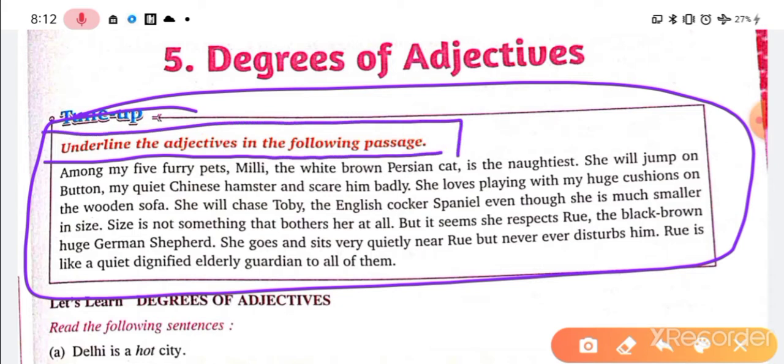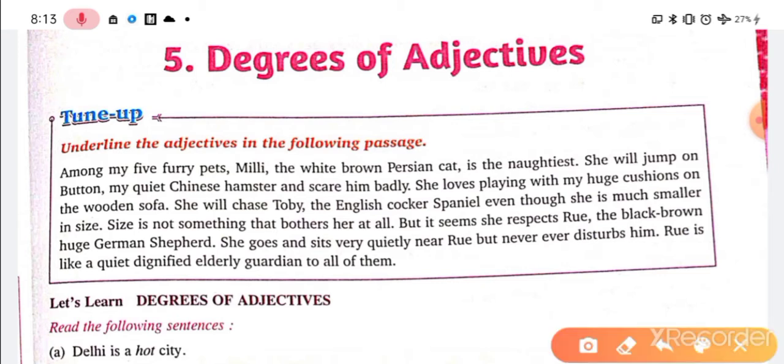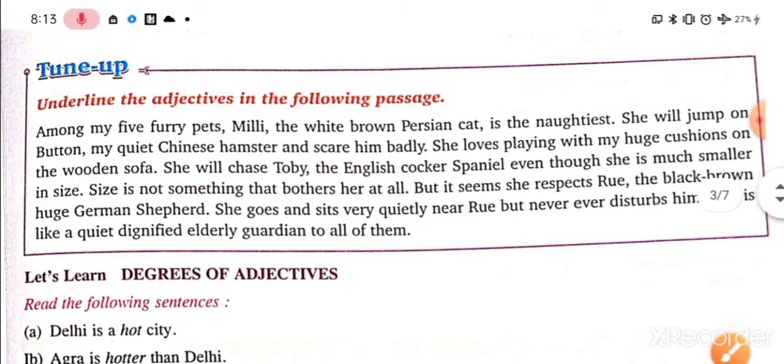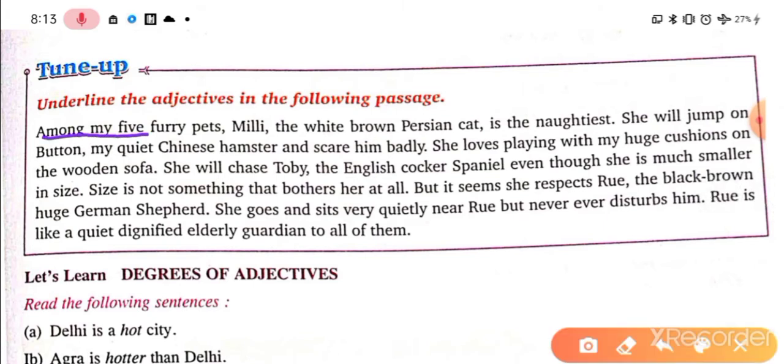Guys, the chapter taught was adjective. What is an adjective? Types of adjective: demonstrative, interrogative, emphatic, degree, frequency, and many more adjectives that are taught to you. And see, from this paragraph we have to fetch out those adjectives which are used in these sentences. So let us have, see, among my 5 furry pets. Here, how to find the adjective. I hope you are comfortable now. It's a revision for you guys, and then we'll be talking about the degrees of adjective.